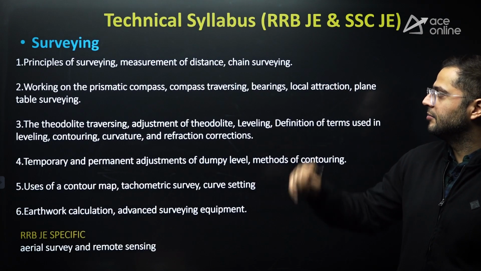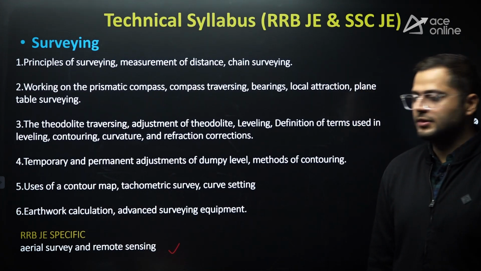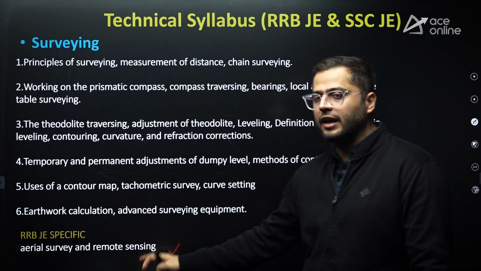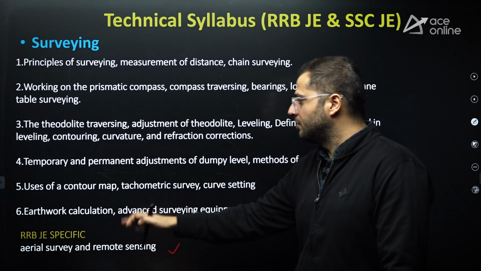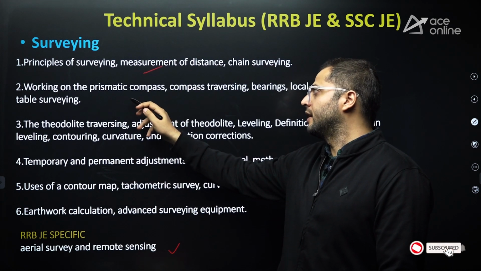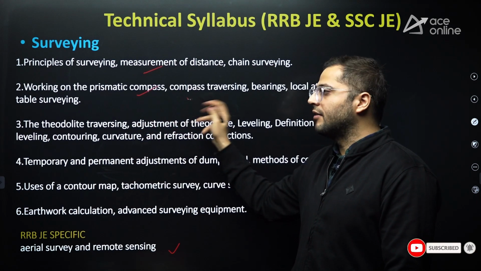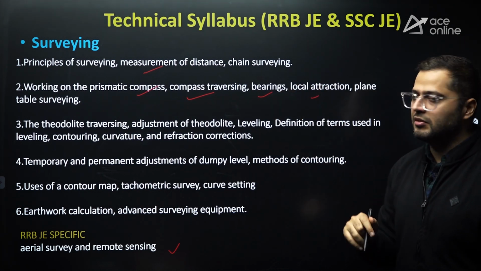After that, surveying, you can see these are the parts of surveying, and RRB JEE specific also I have mentioned, which is not in the SSC JEE syllabus. So here in surveying, these are your common topics: types of surveying, principles of surveying, compass surveying, traversing, bearings, local attractions. So this is all to be covered in compass surveying.